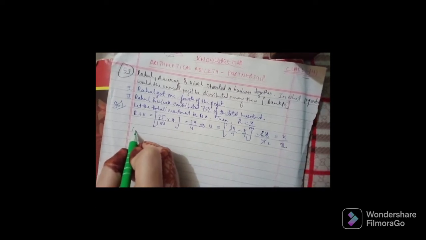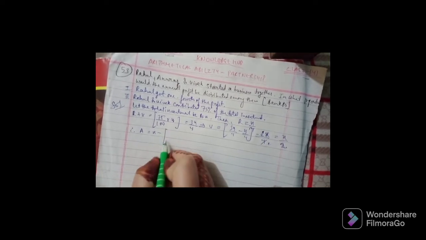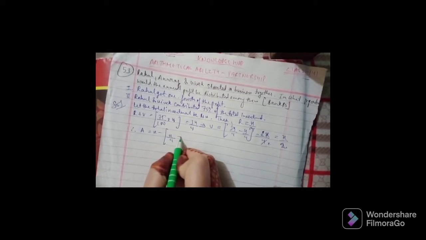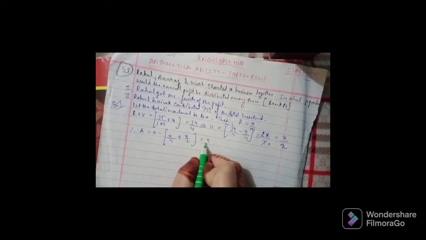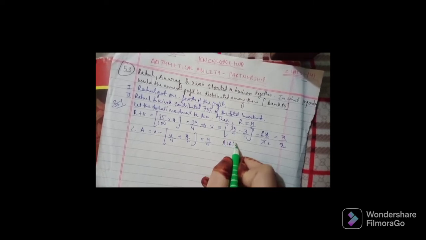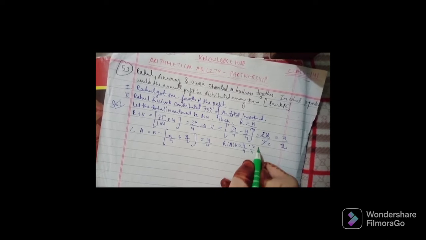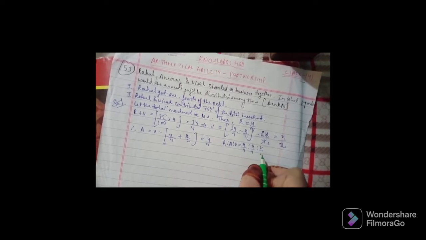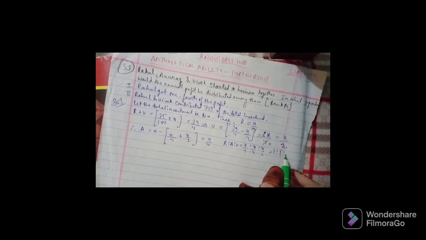So A is equal to X minus X upon 4 plus X by 2, which is equal to X by 4. We can say that the ratio R : A : V equals X by 4 : X by 4 : X by 2, which equals 1 : 1 : 2.